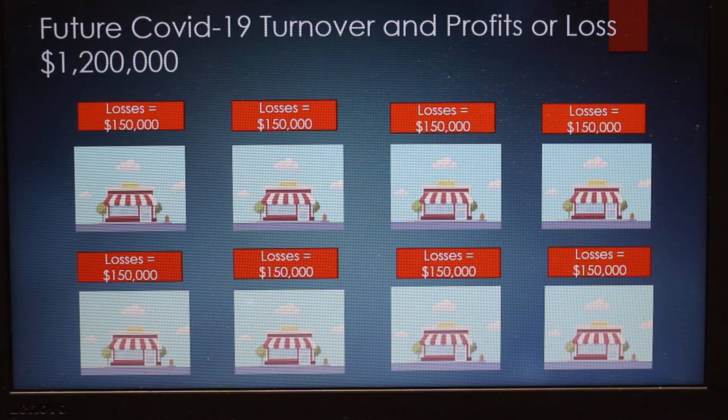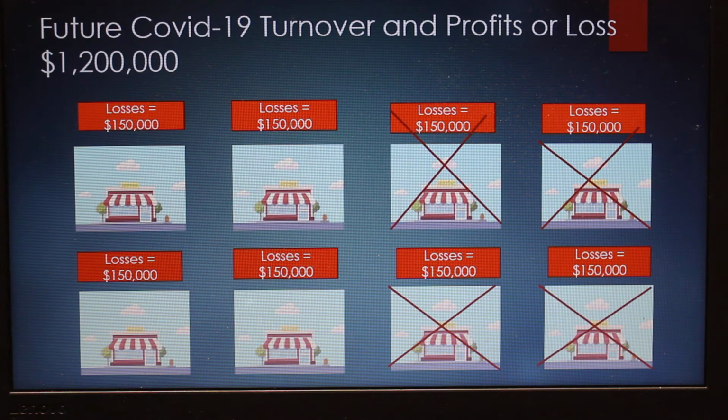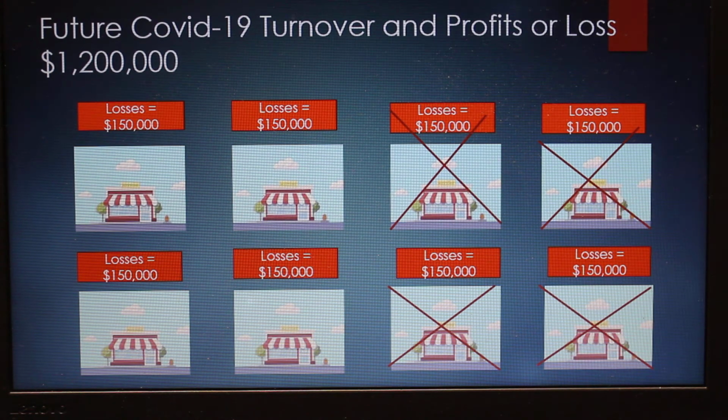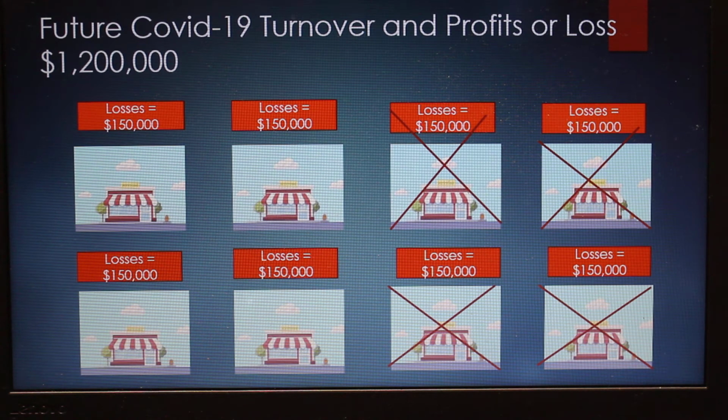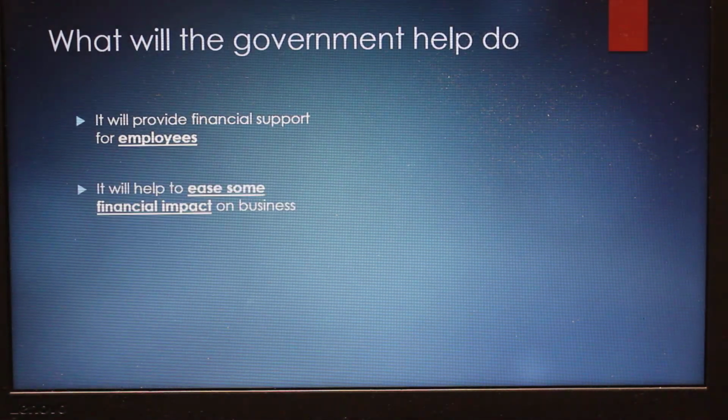This means that the government is not going to get corporation tax, which is one of its core taxes. And what is going to happen is businesses are going to start closing left, right, and center. The economy is going to contract, and instead of, in this instance, 8 businesses, we will have 4, so half of the businesses will go. Now, what will the government help do?